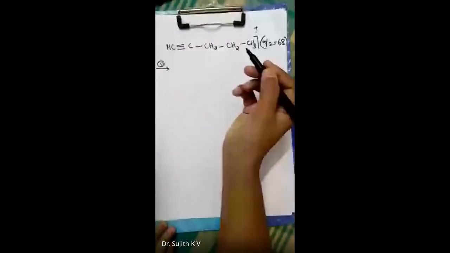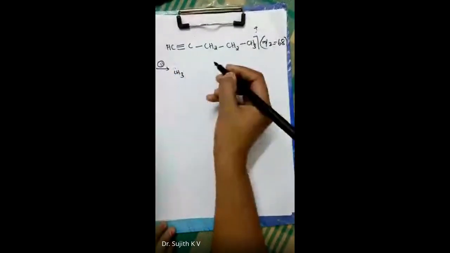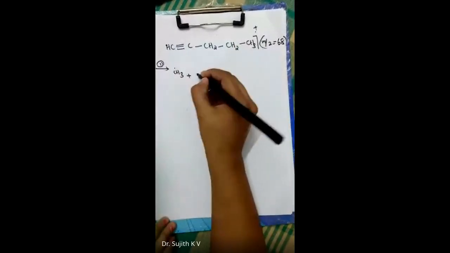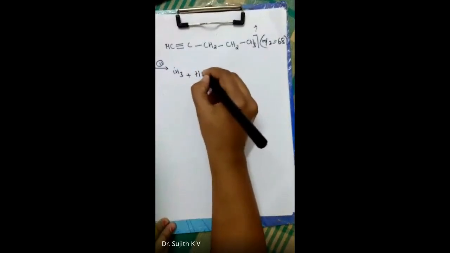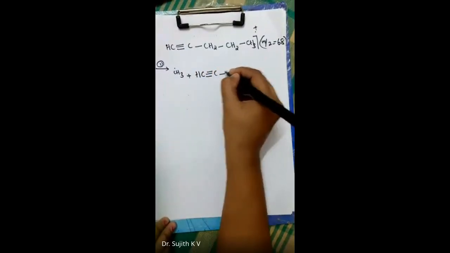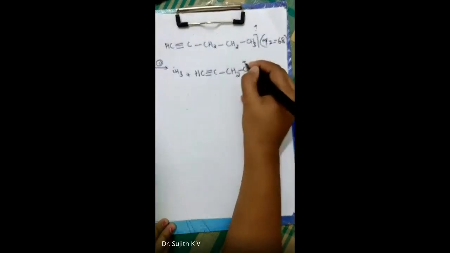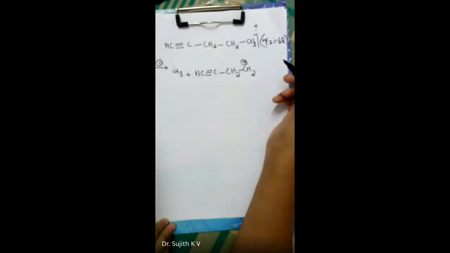First fragmentation, let's see. Number 1, by the elimination of a methyl radical, CH3 dot is eliminated, and the remaining one you will get as a positive charge or carbocation. That will be CH triple bond C, CH2, CH2 plus, and the m/z value of this peak is at 53. This is the M minus 15 peak, 68 minus 15 gives you 53.